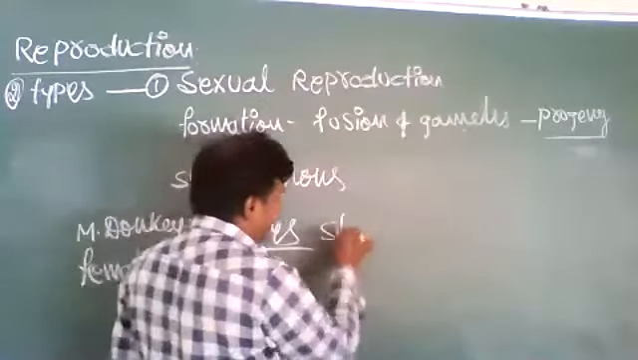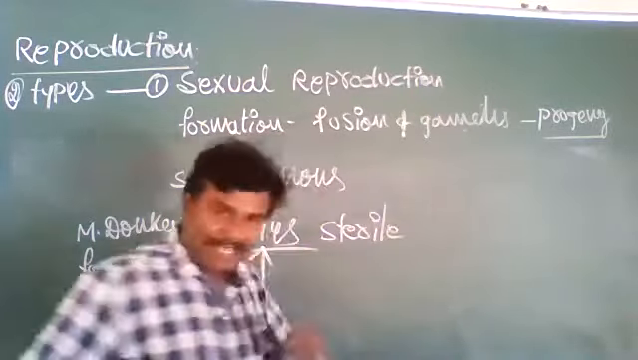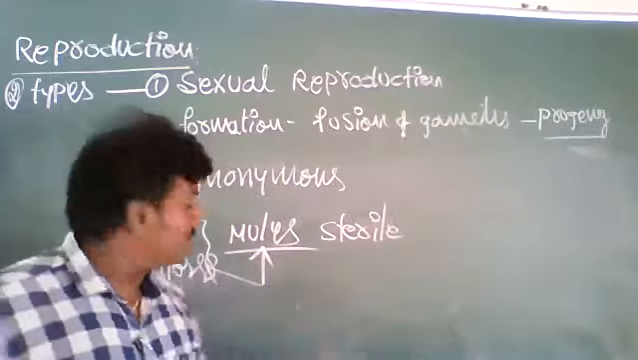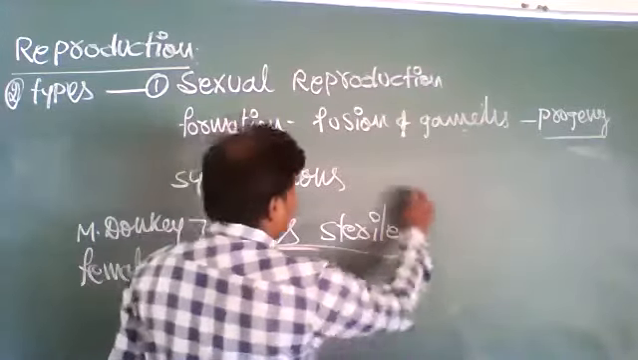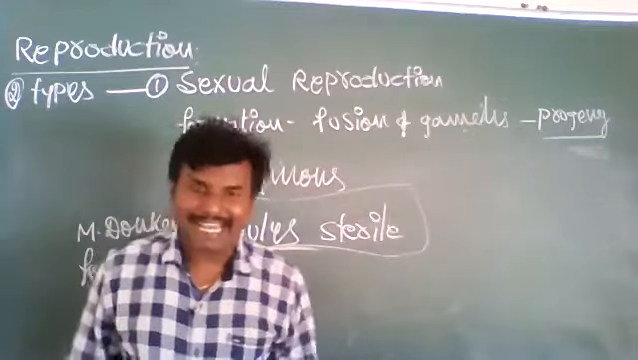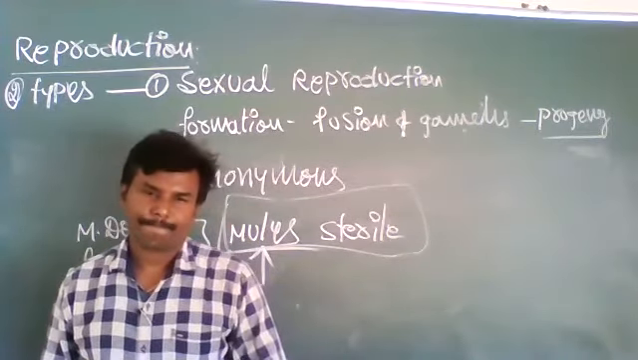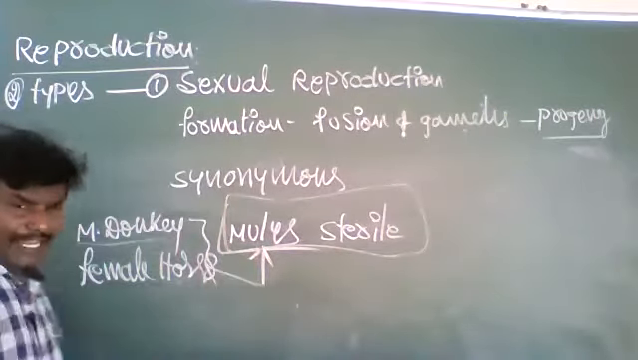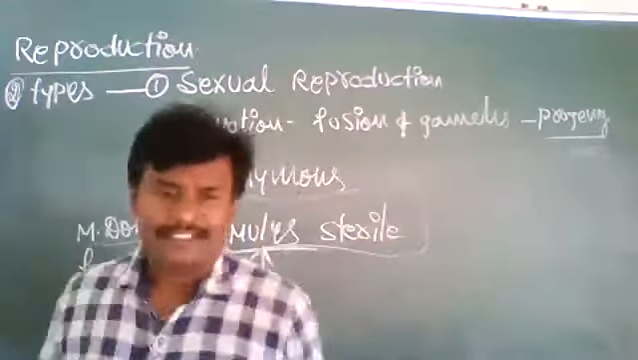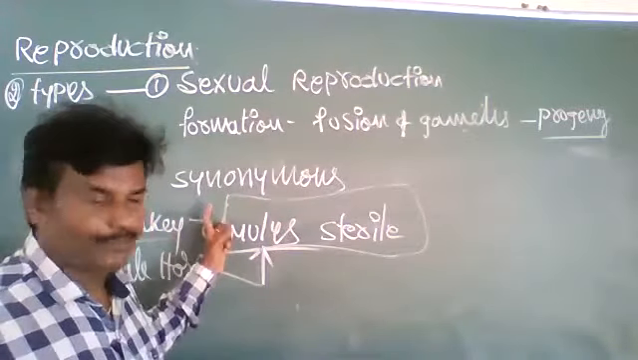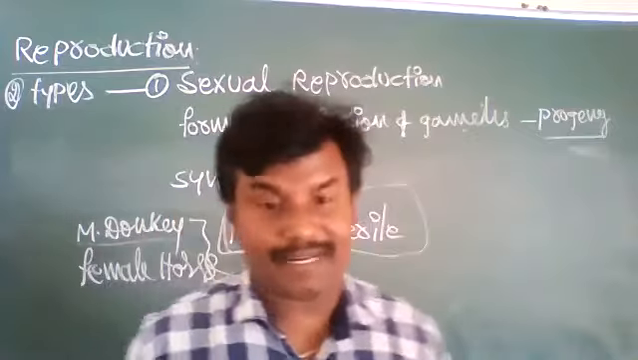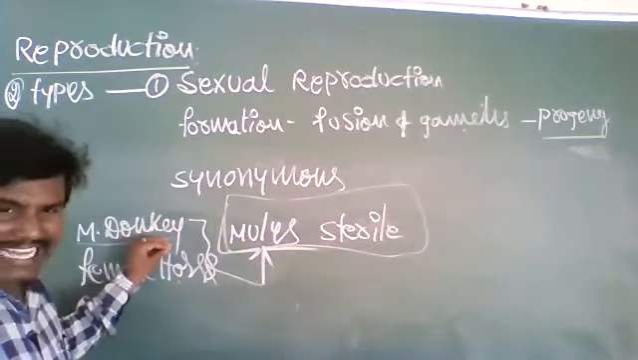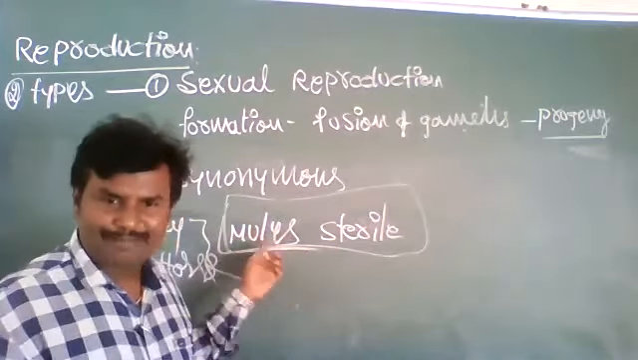The mules are sterile. The mules cannot give birth to anyone. Without giving birth to anyone, they can grow. That's why mules are sterile. So why are mules produced? Male donkey cannot run fast, but it can carry heavy weights. Horse can run fast, but it cannot carry heavy weights. So between these two they crossbreed and produce one new type of organism called mule.